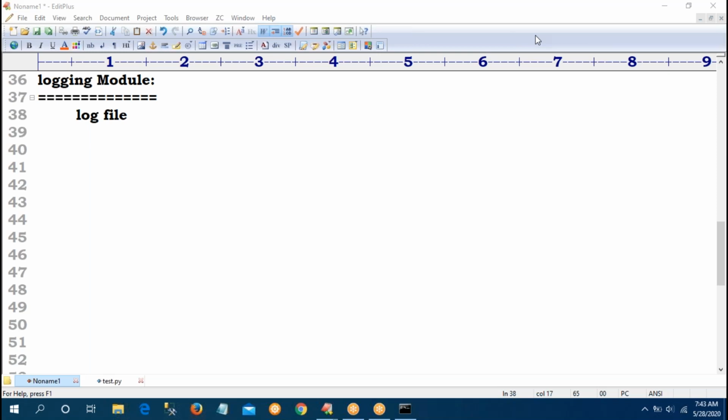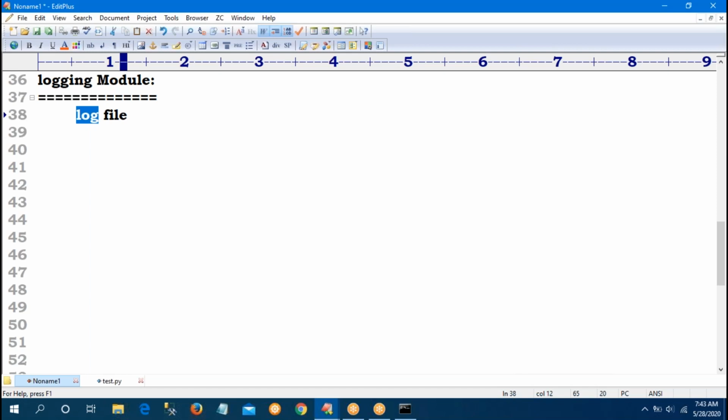So at the time of programming, it is highly recommended to store the complete application flow of the program and exception information. Up to now, when an exception is raised, it appears only in the console. Not in the console, you have to maintain it in one file. That file is nothing but a log file. So what is the main advantage? Sir, the main advantage is that log files are mainly useful at the time of debugging.